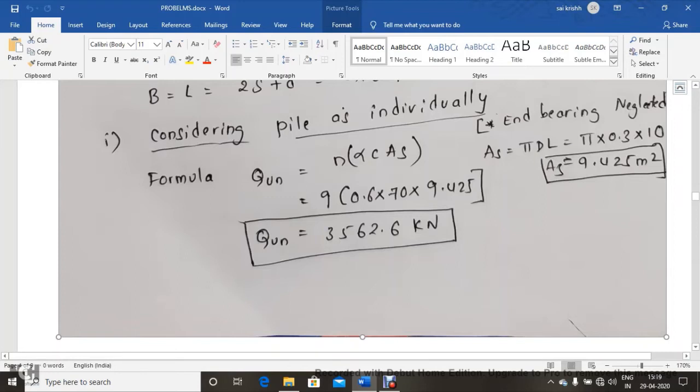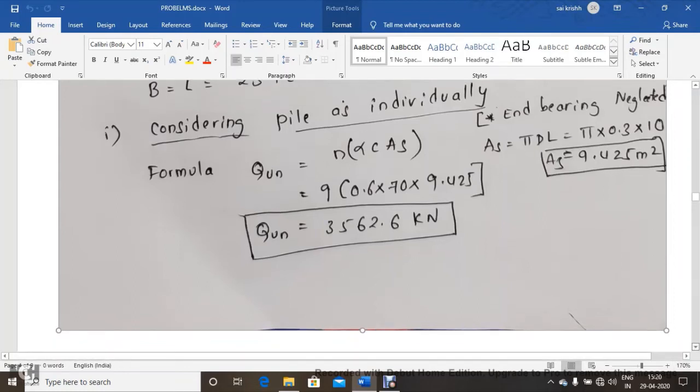The formula to calculate load carrying capacity is QUN, because the number of piles is N, multiplied by, here neglecting end bearing resistance, only alpha C into AS will be the left out equation. So the number of piles is 9, alpha value is 0.6 and the coefficient is 70, and surface area is pi dl. Here you can calculate 9.425 meter square, and this is your load carrying capacity of the pile foundation when they are acting individually, 3562 kilonewtons you got.